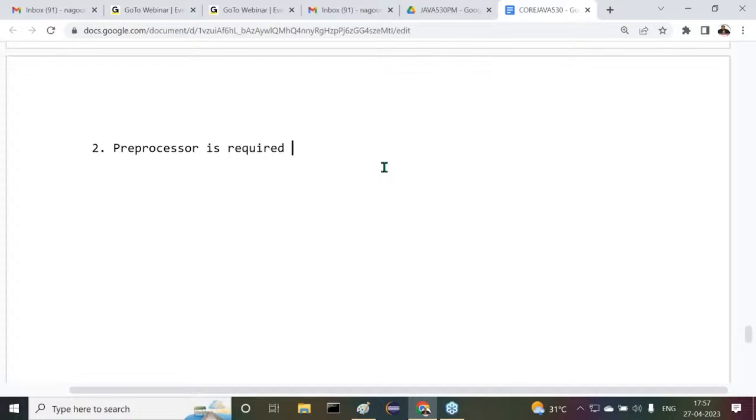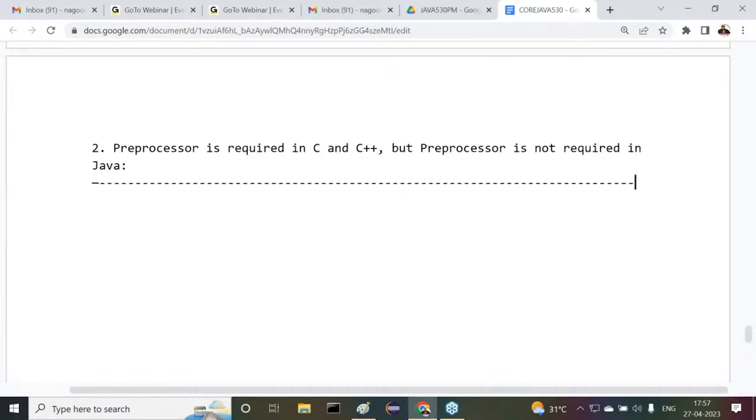A preprocessor is required in C and C++, but a preprocessor is not required in Java. Clear? Right.